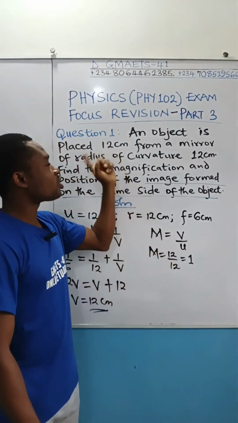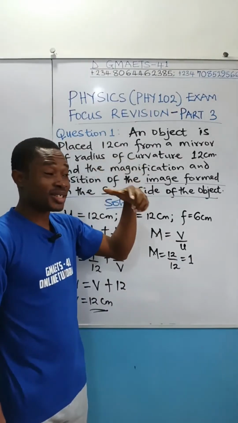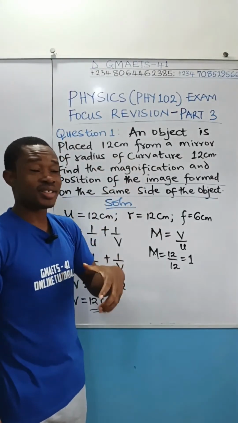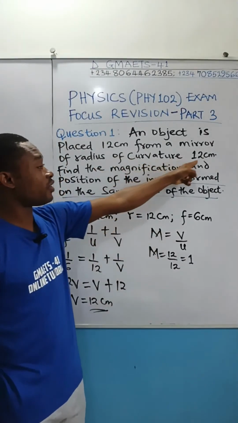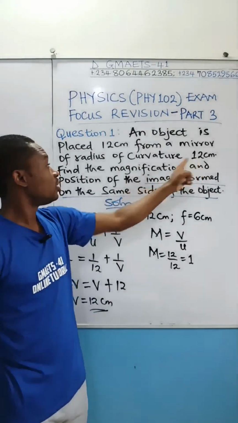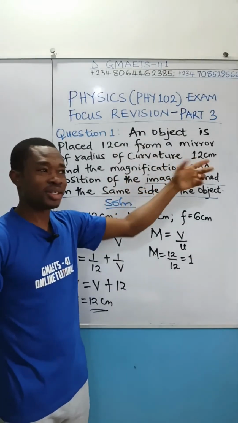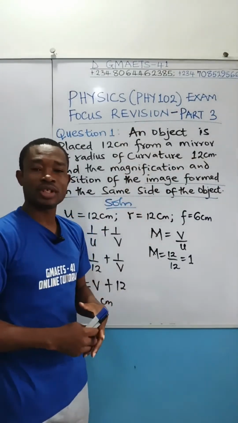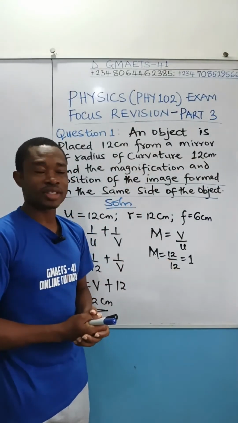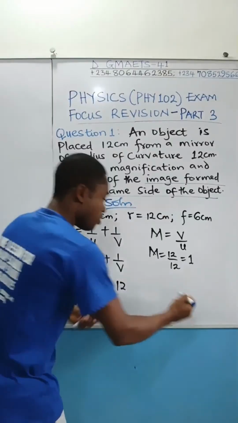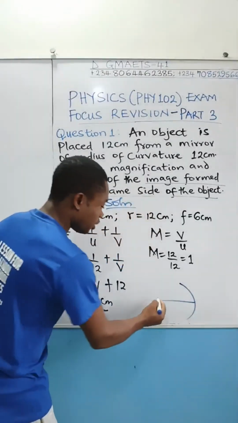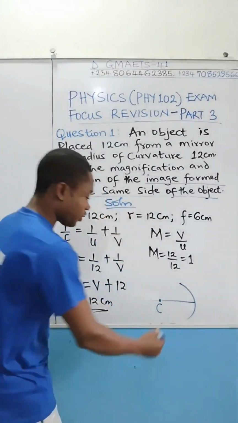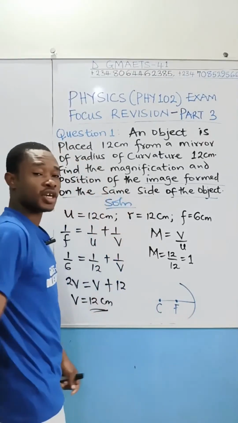Since the object is at the center of curvature, because the center of curvature is also 12, the object is at position 12. It means that the image formed will be the same size as the object. Like I said, I explained all these concepts. You have the center of curvature here, for example, and the principal focus here.